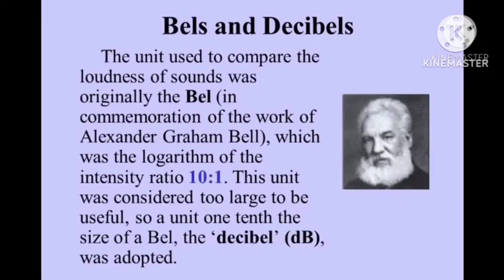Bels and decibels. The unit used to compare the loudness of sound was originally the bel, in commemoration of the work of Alexander Graham Bell, which was the logarithm of the intensity ratios, 10 raised to 1. This unit was considered too large to be useful. So a unit 1/10 the size of a bel, the decibel, was adopted. In your textbook, there are given the sources of sound and loudness levels and the effects of sound on the human ear. Please read that. Okay, thank you.